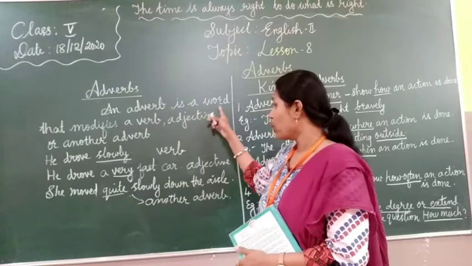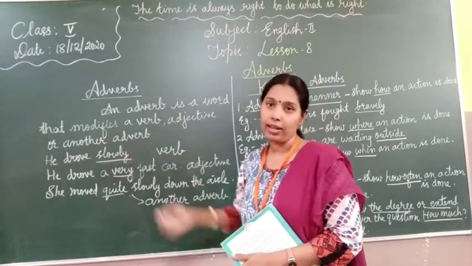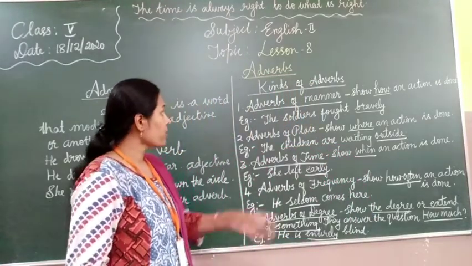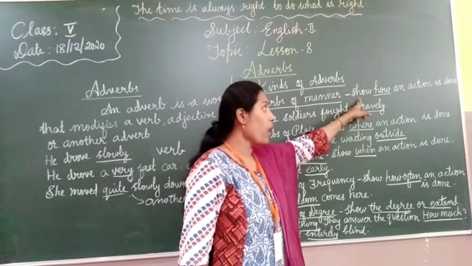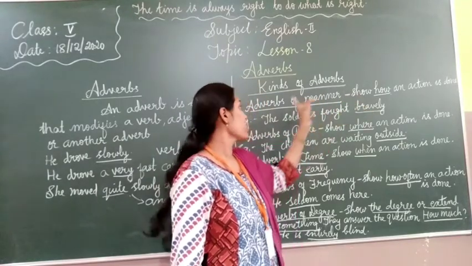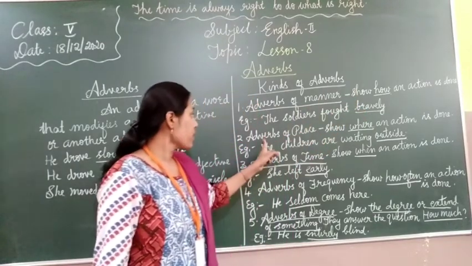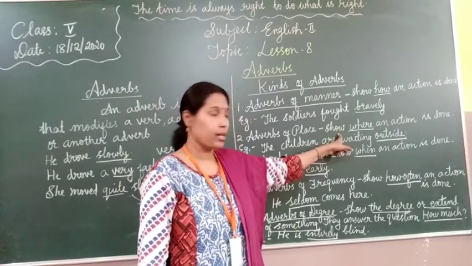So once again I repeat, what is an adverb? An adverb is a word that modifies a verb, adjective or another adverb. And kinds of adverbs. First is adverbs of manner. It shows how an action is done. Next, adverbs of place. It shows where an action is done.